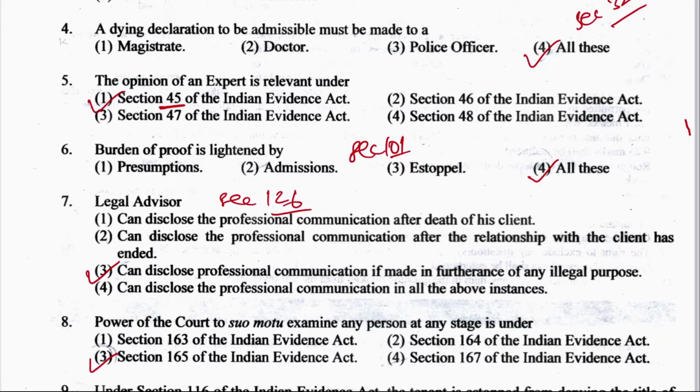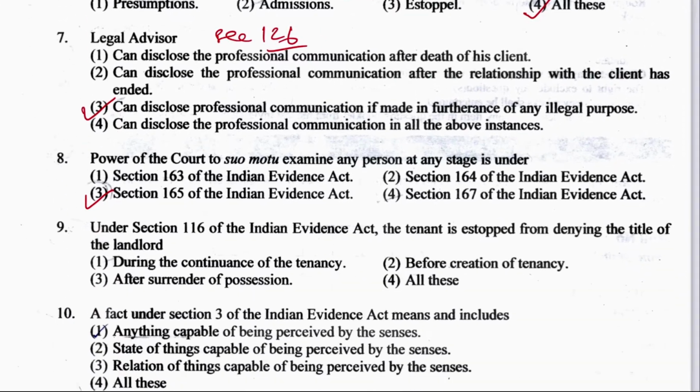And what do the other sections talk about? Section 163 of the Indian Evidence Act says giving as evidence of any document called for and produced on notice, and section 164 is using as evidence of any document, production of which was refused on notice, and 167 is no new trial for improper admission or rejection of evidence. The right answer here is section 165.